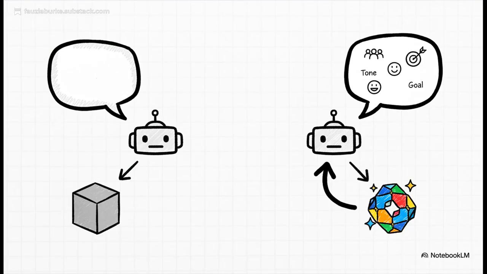I bet this has happened to you. You've tried using an AI, you asked it something, and the answer you got back was just meh, boring, unhelpful. Well, I can almost guarantee it's because you didn't give it enough context. The AI is incredibly powerful, but it literally cannot read your mind.